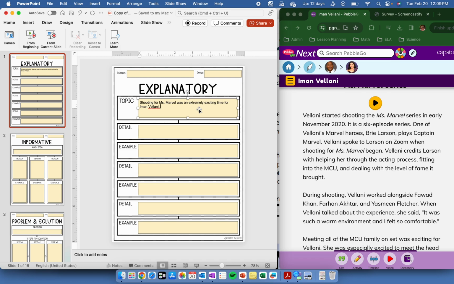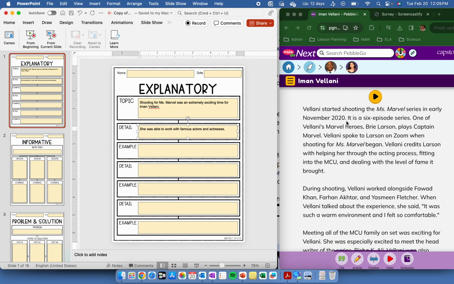And so I'm going to come up with 3 details, and then I'm going to find an example. So I'm going to write my details down first. The first detail, she was able to work with famous actors and actresses. It says over here that she started shooting Miss Marvel series in early November 2020.